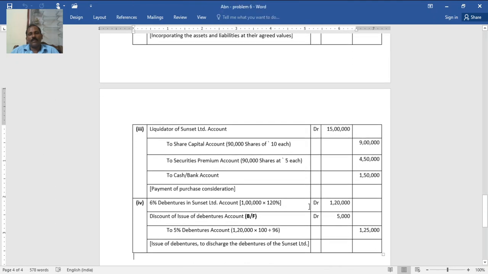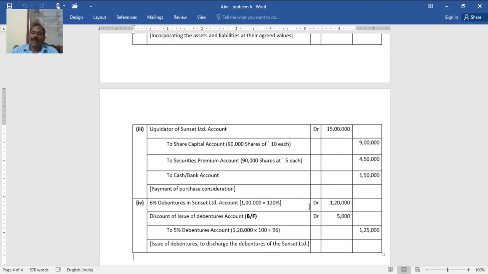Then the 6% debentures settled will need calculation. New debentures are issued at a discount so as to pay the old debentures at a premium of 20%. You see 1,20,000, that is at 120%. Then 5% debentures: 1,20,000 into 100 divided by 96, which is 1,25,000.